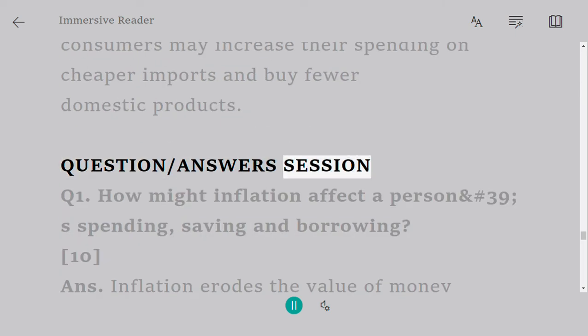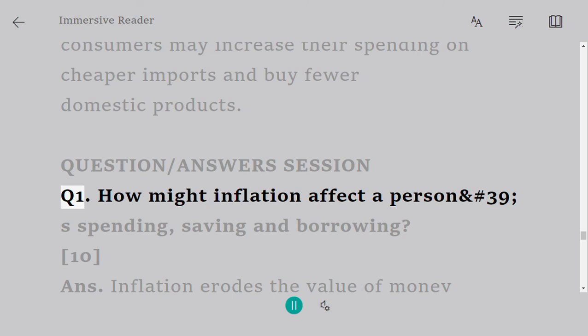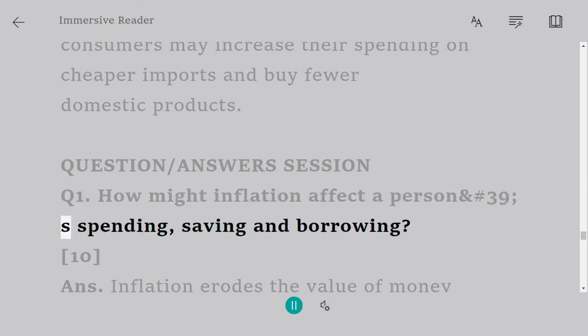Question/answer session. Q1. How might inflation affect a person's spending, saving and borrowing?